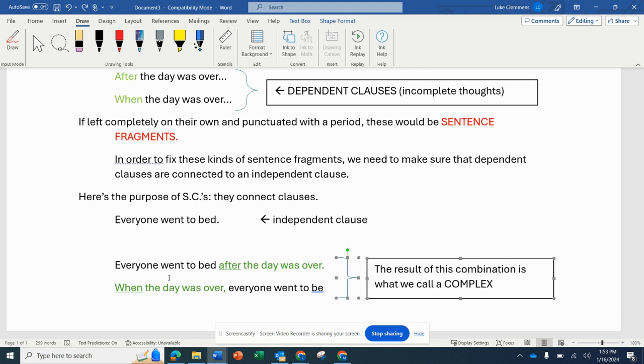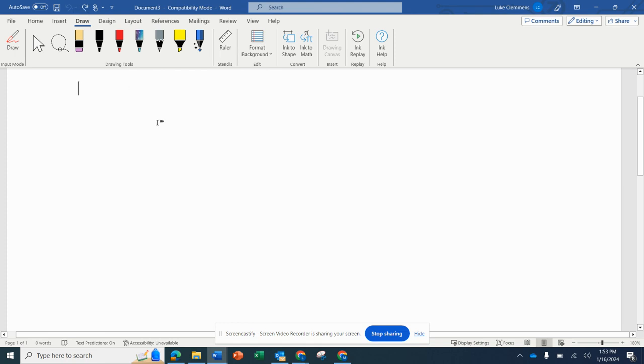Now we have a completed thought, or a completed sentence. We have multiple thoughts working together, but one of the thoughts depends upon the other in order to really give it its meaning. So this is what we call a complex sentence. Hope that makes sense.